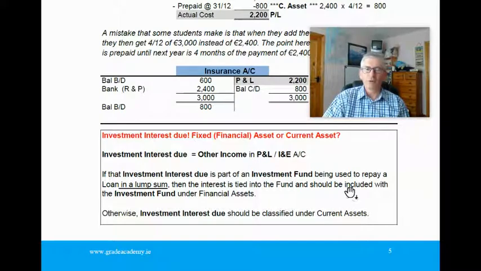Now, these are all small items, but your 1 and 2 marks can easily be lost if you're not sure about those or you make the errors. Hopefully you won't now that you've seen this mentioned here in this lecture.